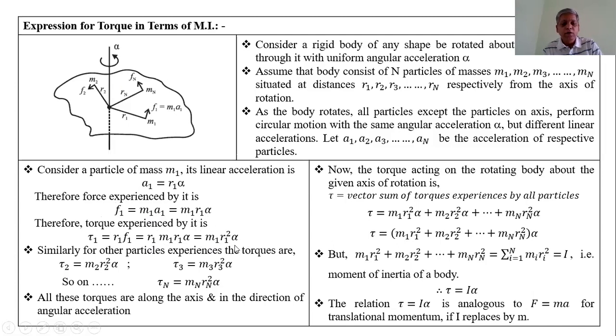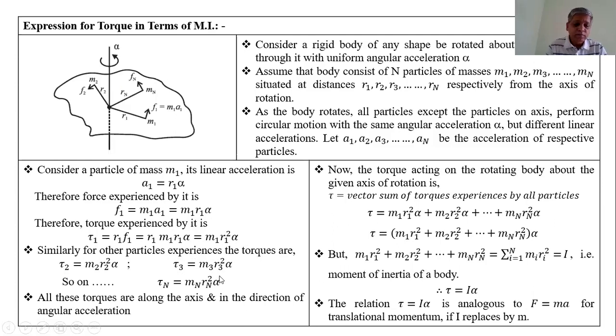This is the expression for the torque experienced by the first particle. Similarly, the other particles experience torques τ2 equal to m2 r2 square alpha, τ3 equal to m3 r3 square alpha, and so on. The torque experienced by the nth particle is mn rn square alpha.